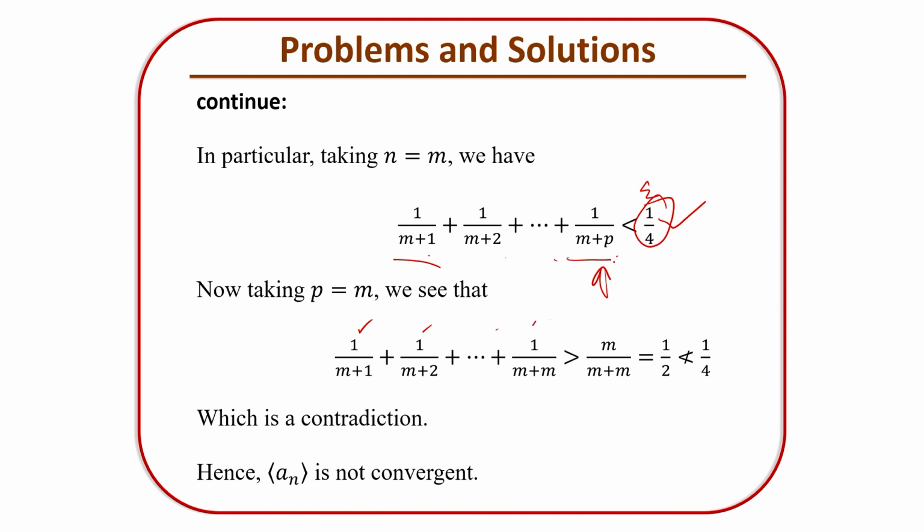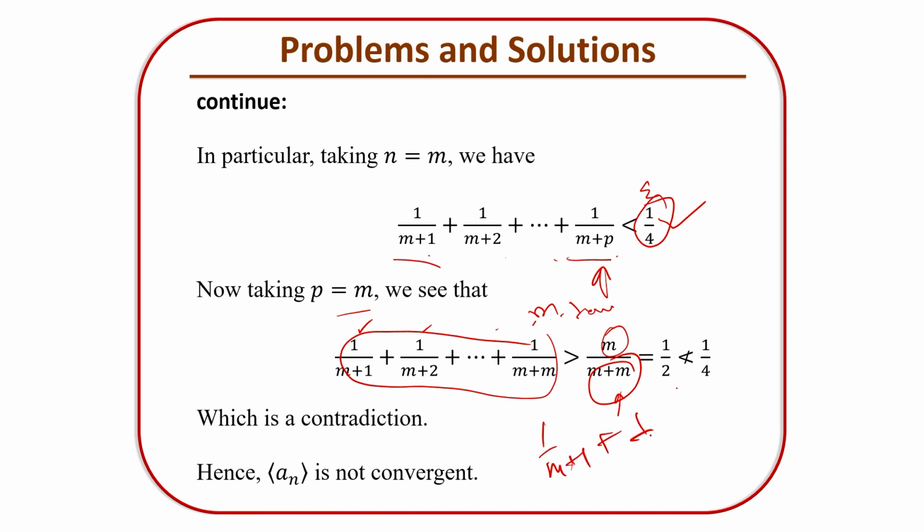So p equal to m will give you m terms, so m divided by m plus m, so this comes out to be 1 by 2, and these terms are bigger than this, because I have chosen 1 by (m+1) plus 1 by (m+2), replacing each by 1 by 2m, making the denominator of each term equal to m plus m. So the left hand side must be greater than the right hand side.